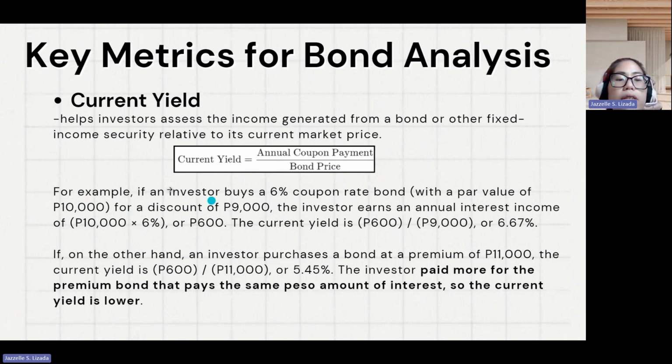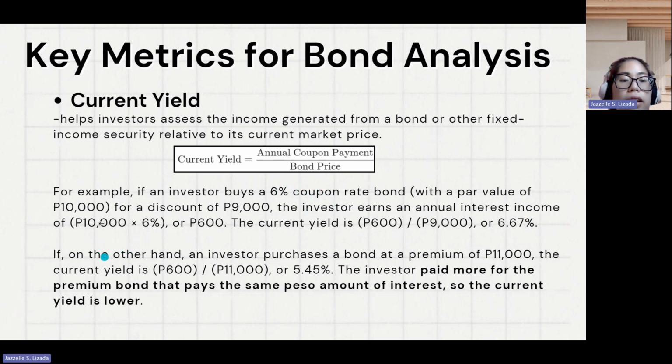So for example, if an investor buys a 6% coupon rate bond with the par or face value of 10,000 for a discount of 9,000, the investor earns an annual interest income of 600 pesos. That's 10,000 times 6%. Then the current yield for this bond will be 600 divided by 9,000, which is 6.67%. So this one indicates that the investor earns a relatively higher return of 0.67 compared to its coupon rate of 6%.